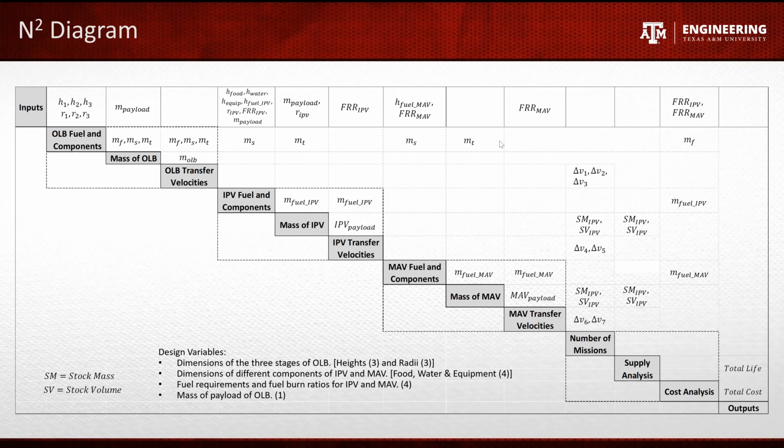We have three main modules, one related to OLB, one related to IPV, and one related to MAV. And this module at the end is related to cost calculations. We have three submodules in each of the module. First one is related to fuel and components. Second one is related to mass. Third one is related to transfer velocities. By the end of our optimization, we will get total cost and total life as our outputs.